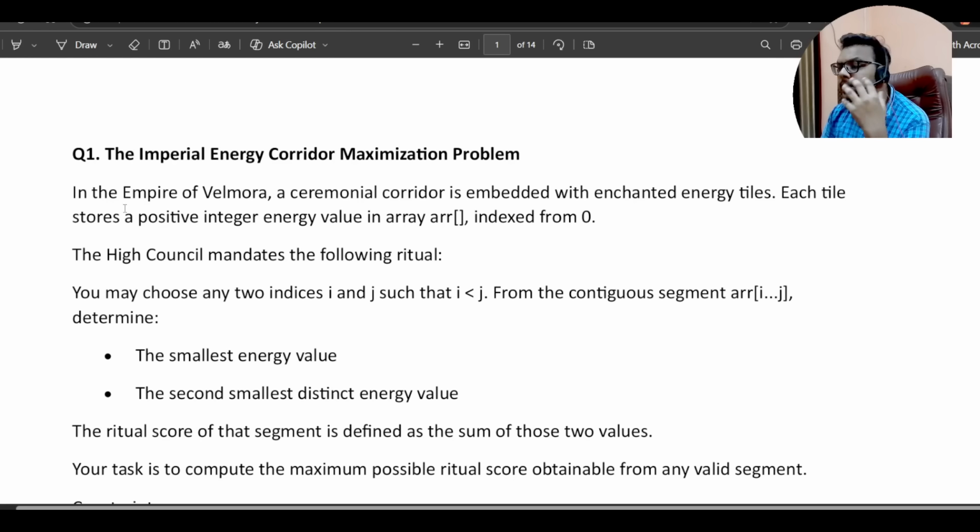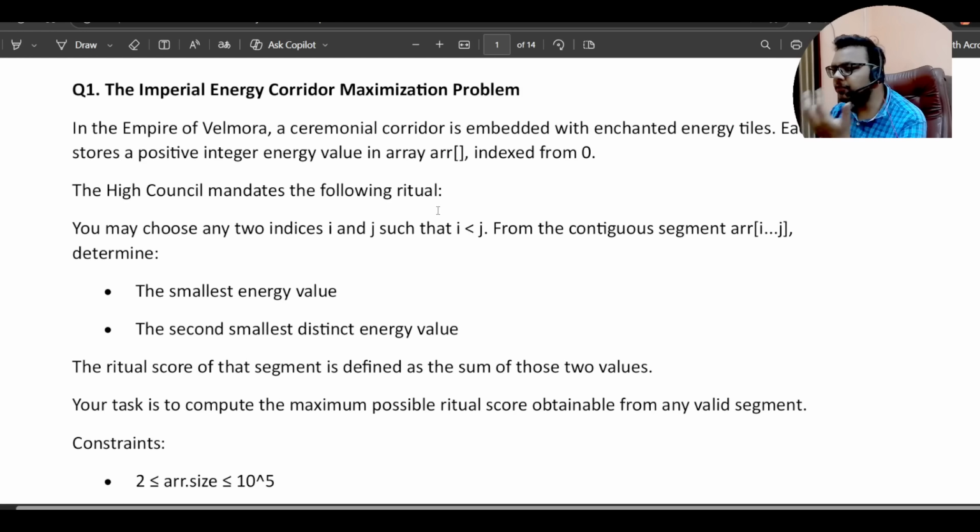In the empire of Velmora, a ceremonial corridor is embedded with enchanted energy tiles. Each tile stores a positive integer energy value in array ARR, indexed from 0. The High Council mandates the following ritual. You may choose any two indices i and j such that i is less than j, from the contiguous segment of the array from i to j. Determine the smallest energy value and the second smallest distinct energy value. If you have attempted this year's exam, you will know exactly this kind of question got asked in TCS.